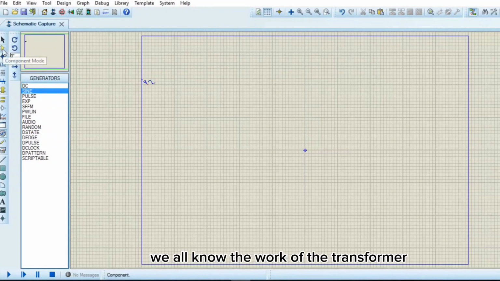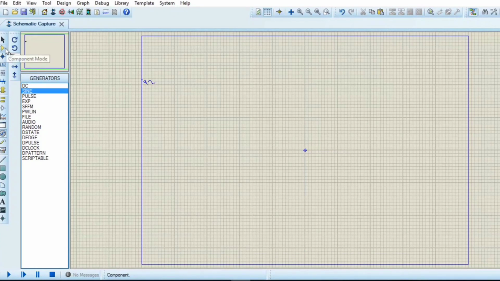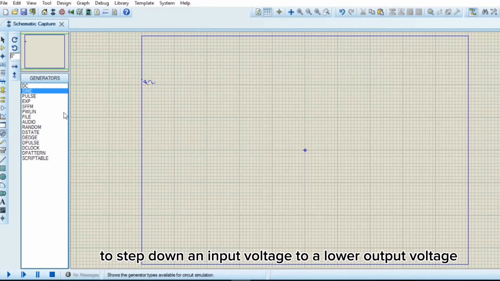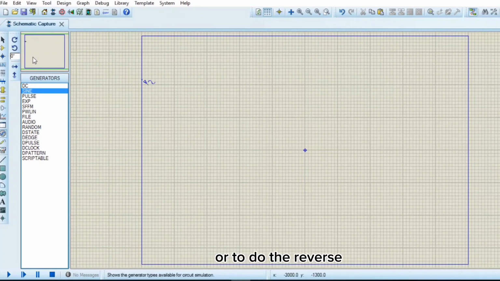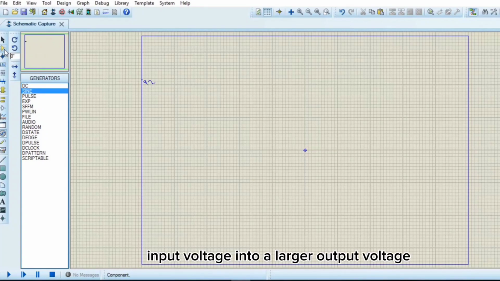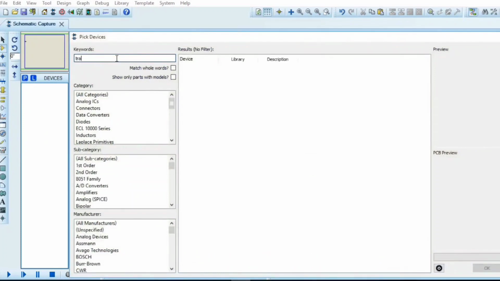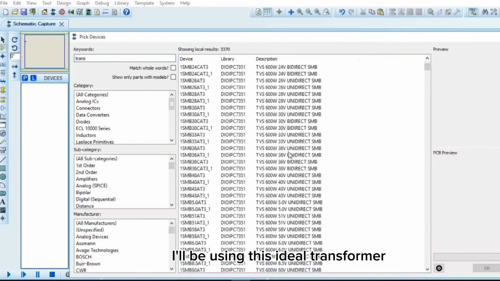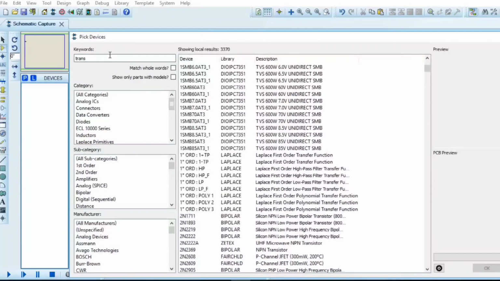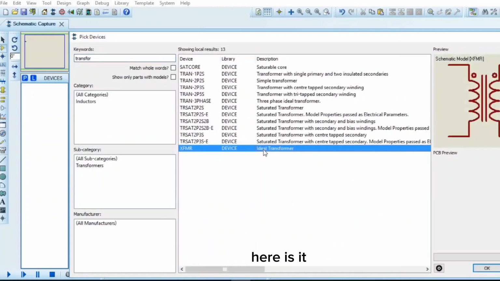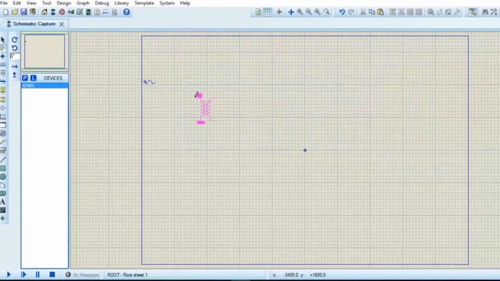We all know the work of the transformer: to step down an input voltage to a lower output voltage, or to do the reverse, that is to step up a small input voltage into a larger output voltage. So let me search for a transformer. I'll be using this ideal transformer. Here it is. So let me place it here.